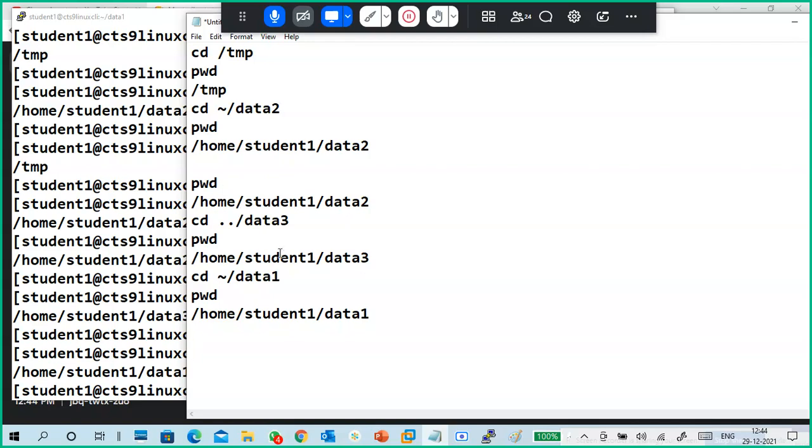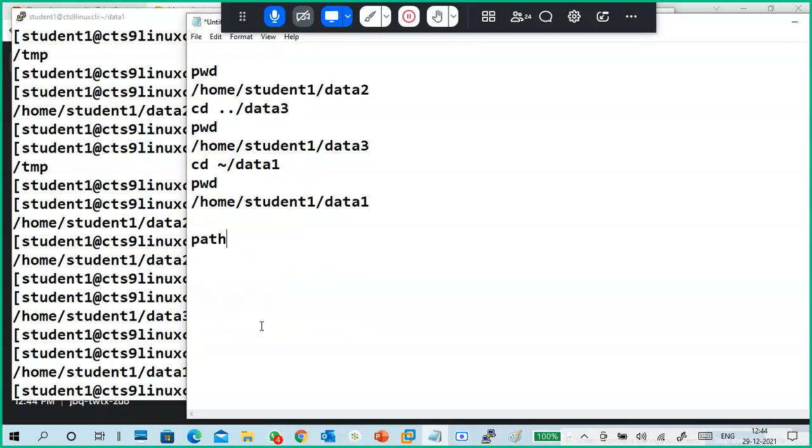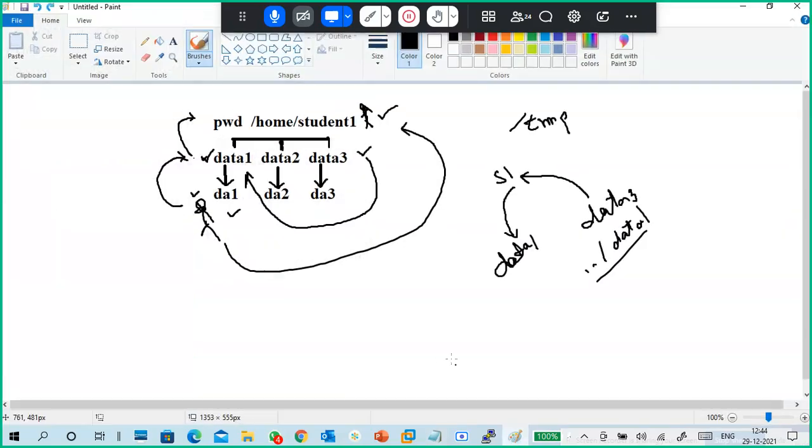The thing is, guys, in Linux paths we have relative path and absolute path. A relative path depends upon the current position, as I said earlier.